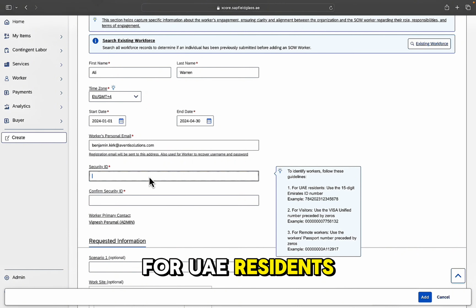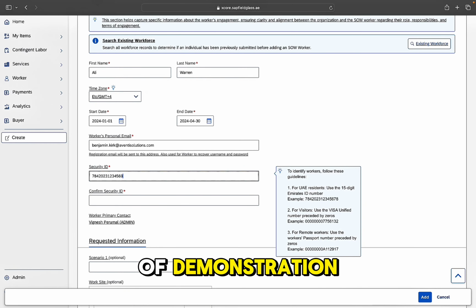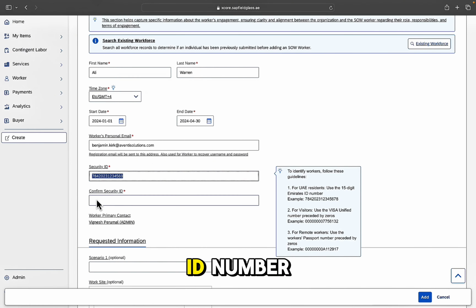For UAE residents, you will use the Emirates ID number, so that's the 15-digit Emirates ID number. For visitors, and for remote workers, as you can see in the pop-up text, you will use the Visa Unified number, or the worker's passport number. And in those scenarios you'll need to precede the number with zeros in order to make up a total of 15 digits. For the purpose of demonstration I'm going to add my Emirates ID number.